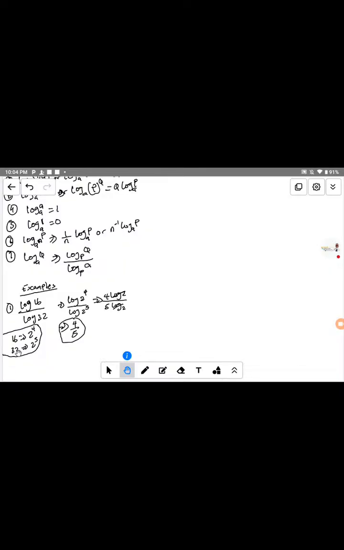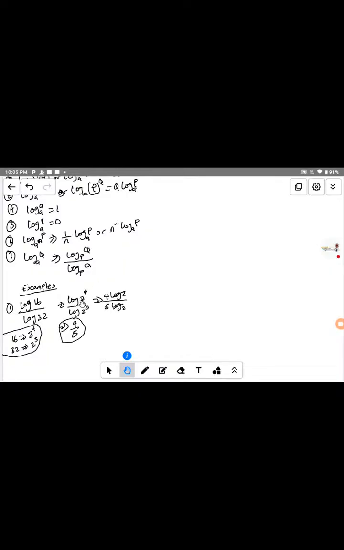Now instead of writing 16, we write 2 to the power of 4, and likewise 2 to the power of 5 for 32.